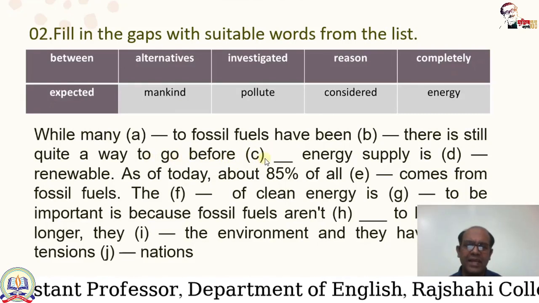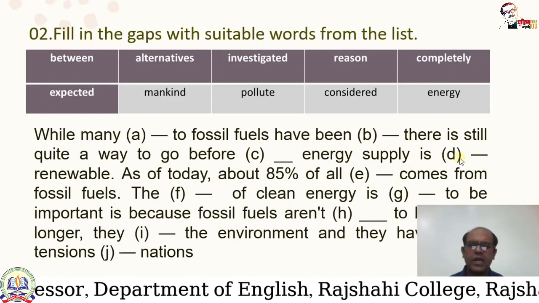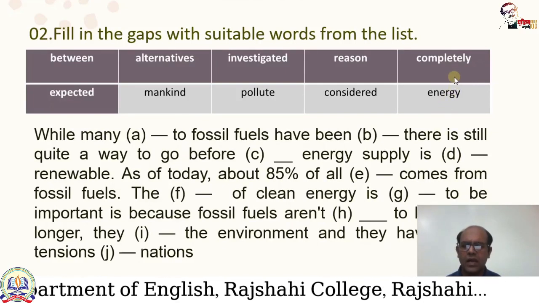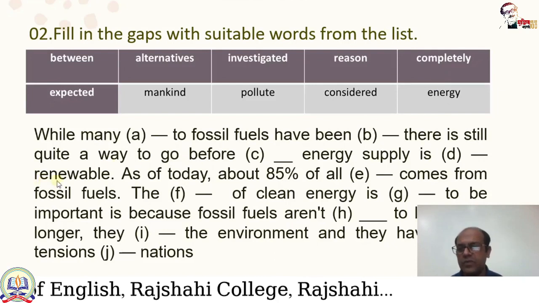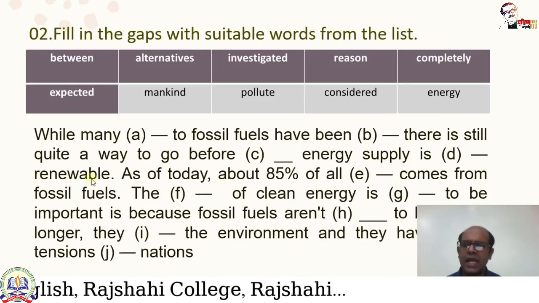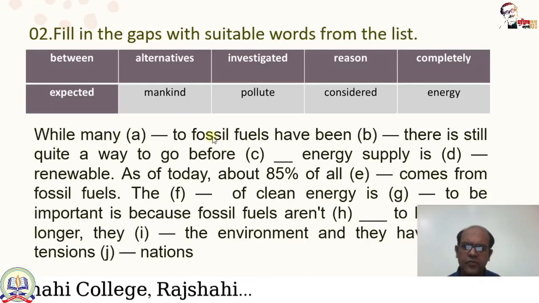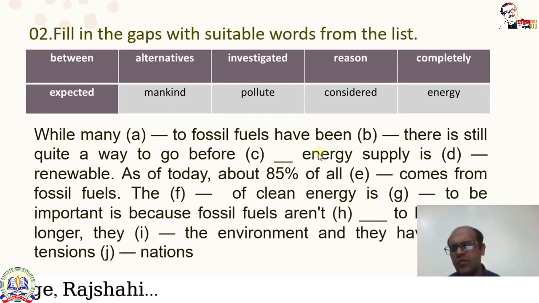To go before mankind, energy supply is gap D. Which will be the correct answer for gap D? Completely is the correct answer. Completely renewable. So I repeat the line: while many alternatives to fossil fuels have been investigated, there is still quite a way to go before mankind's energy supply is completely renewable.